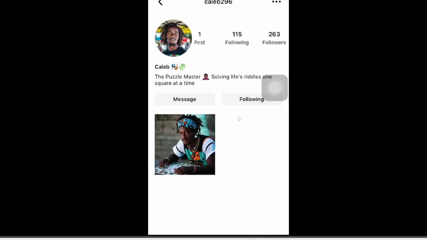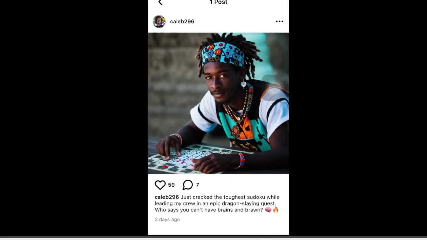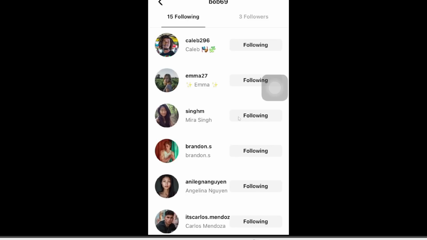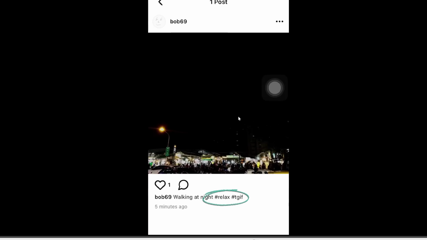And then let's check out another random user. He's called Caleb, and apparently he's a puzzle master, solving life's riddles 1 square at a time. Seems like a pretty cool dude. Note that this platform doesn't have hashtags, so for example, let me go back to my post. And in the caption, note that I have hashtag relax, hashtag TGIF, but if I click on those hashtags, it doesn't actually do anything. So you can't search for hashtags. You can't search for posts like you would on the real Instagram.